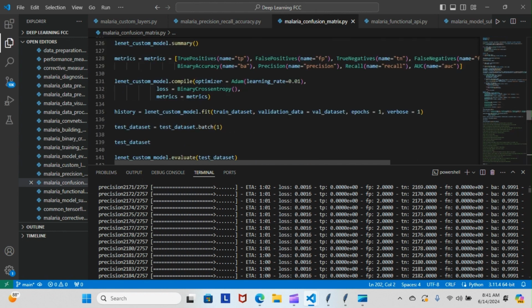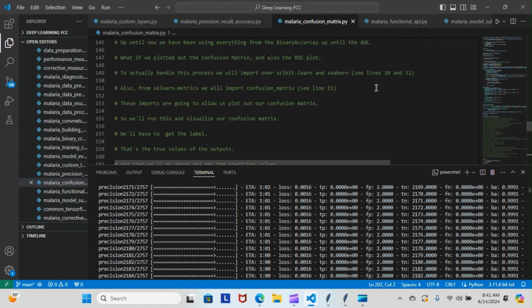Let's go back down and finish our reading. To actually handle this process, we import over. Okay, I did that part already. Also from scikit-learn, we did that part already. I showed you confusion matrix, line 11. Now these imports are going to allow us to plot out our confusion matrix. So we'll run this and visualize our confusion matrix.